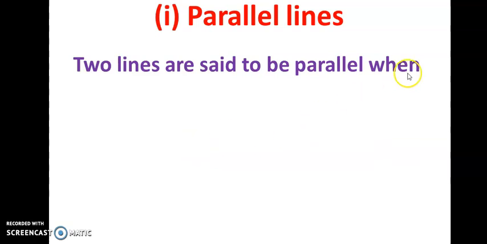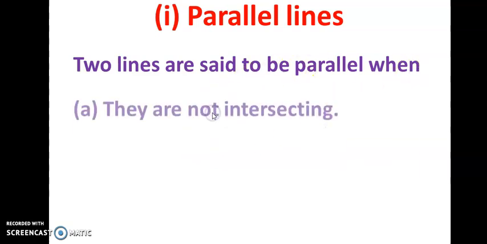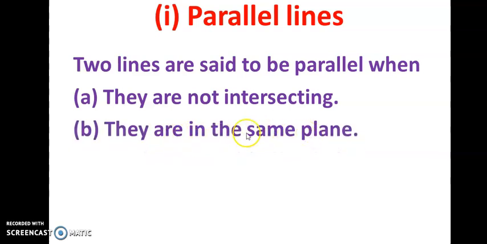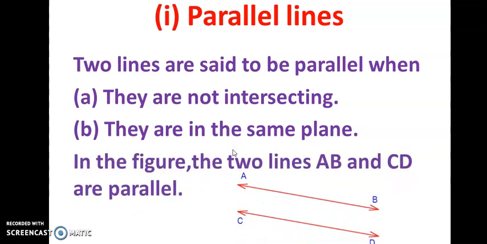Two lines are said to be parallel when they are not intersecting. They are in the same plane. Here AB and CD are two lines that are parallel to each other because they are not intersecting each other.